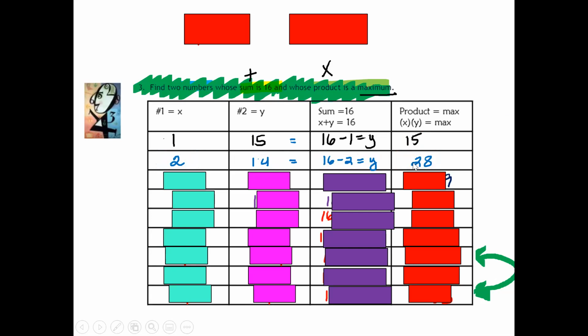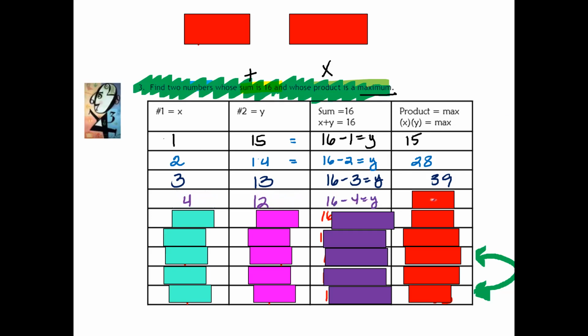Let's continue. If my first number is 3, what is your second number? You know the first number plus the second number has to be 16. So 16 minus 3 is going to give me 13. 13 times 3, which is the product, is 39. So again, your product is getting higher. If the first number I guess is 4, what is your second number? Your second number has to be 16 minus 4, which is going to be 12. 12 times 4 is 48. And again, still increasing. So pause the video and fill out the rest of the table.